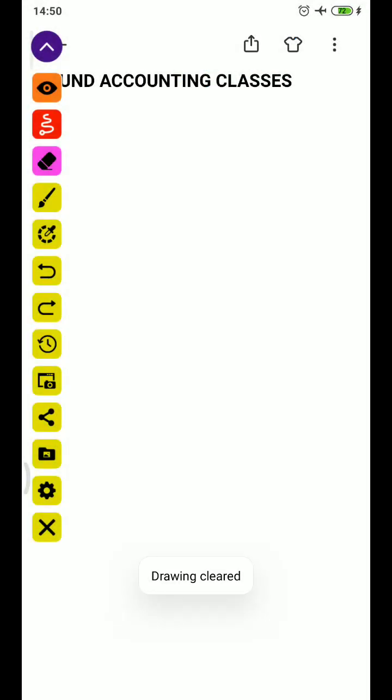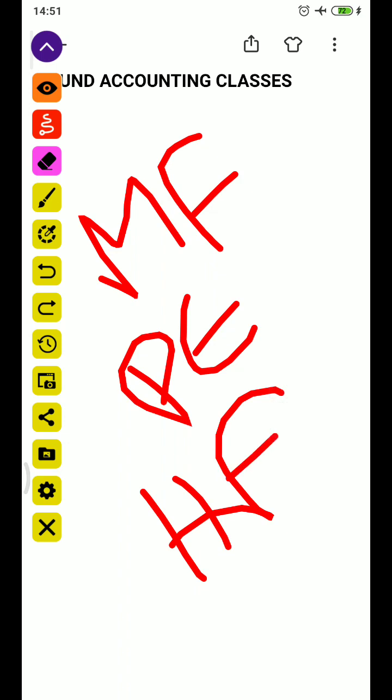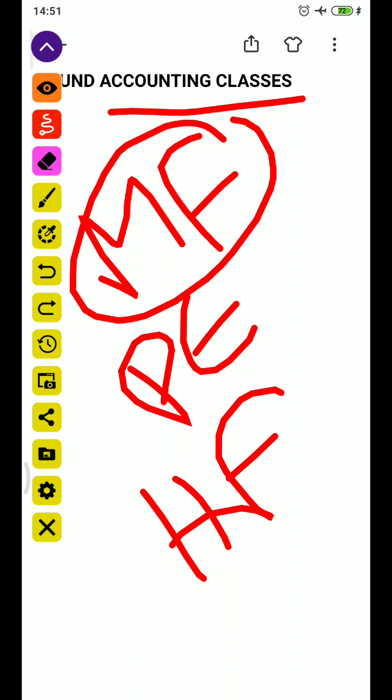We have discussed mutual funds, private equity, and hedge funds. These three concepts will revolve around the fund accounting classes. After completion of this class, we will get full details: what entries we will post, what the loss will be, and how to liquidate. These concepts will be covered by the end of the classes. As of now, this is just an introduction.